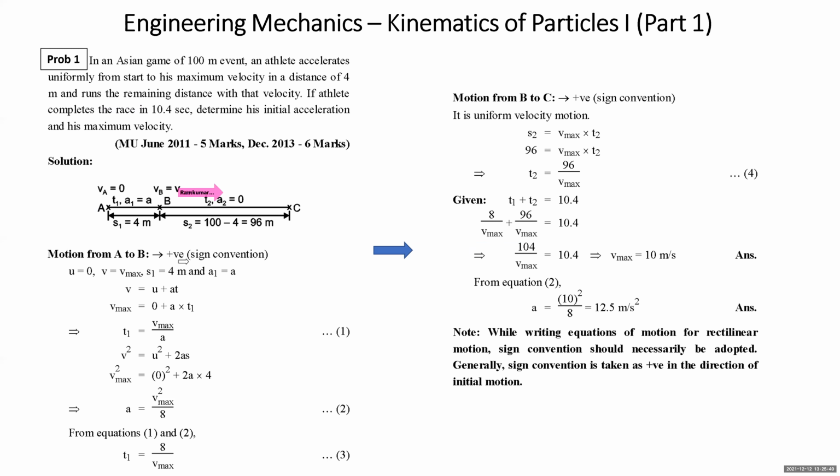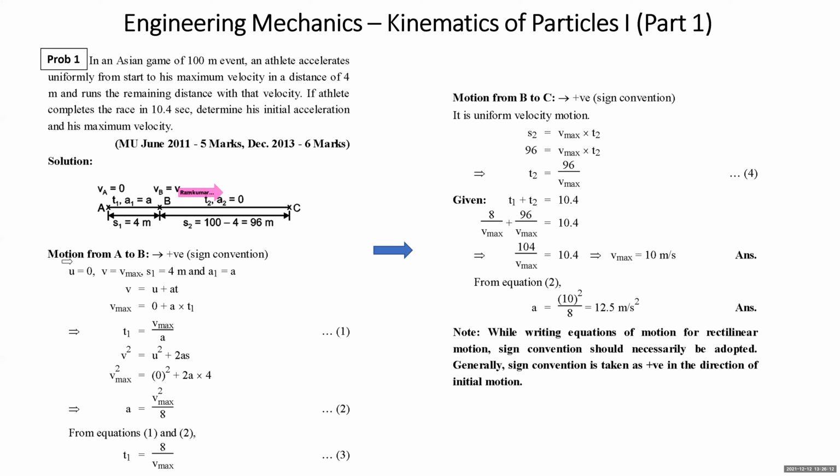Students, when you are solving the problem, you need to adopt the sign convention. How do you adopt the sign convention? Normally, we take the sign convention positive in the direction of initial motion. That means initially the particle starts in a certain direction. In that direction, we should ideally take as positive. So when I'm taking motion from A to B, towards right is positive.